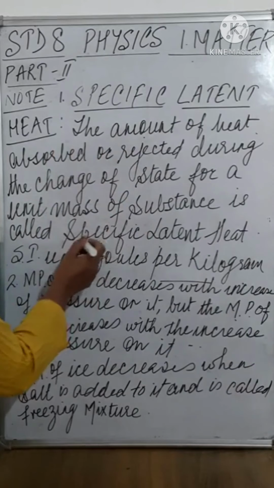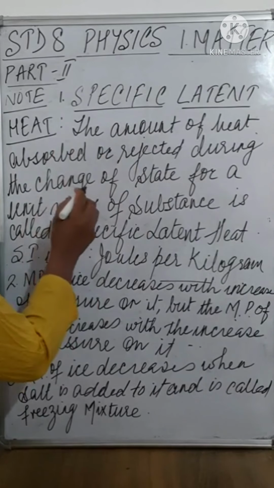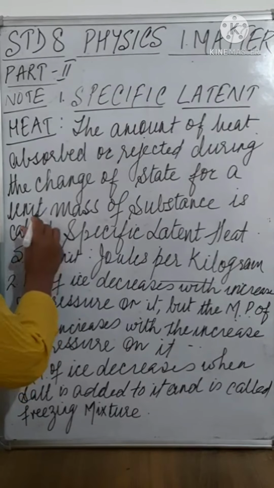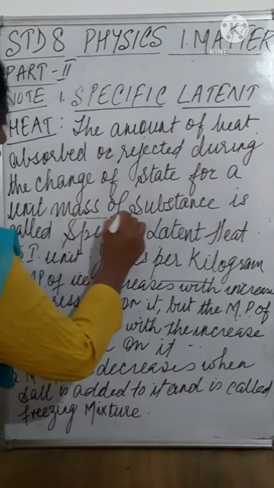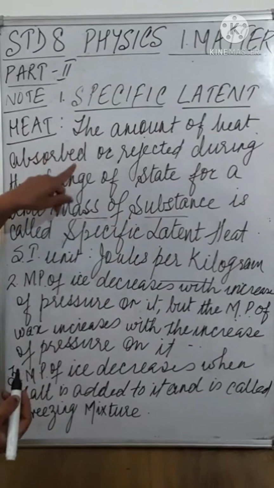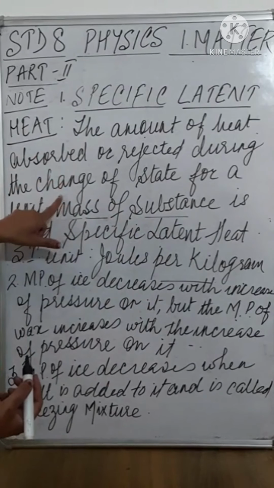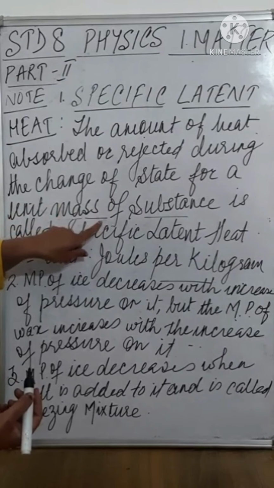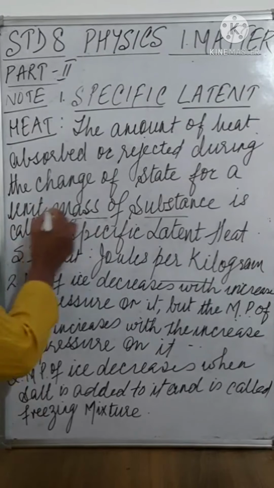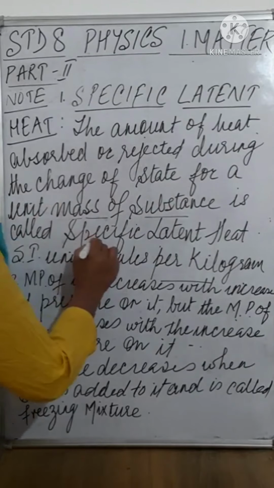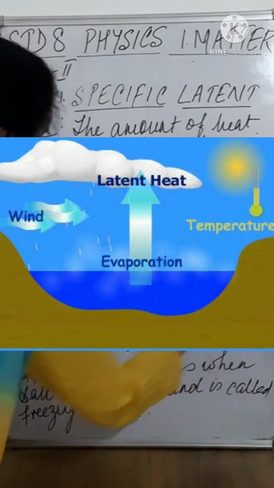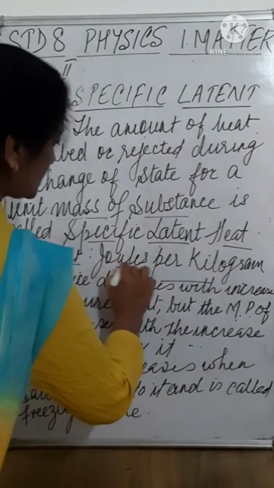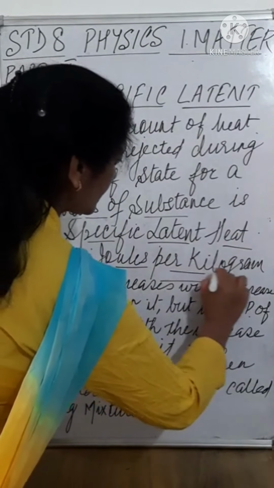If the change of state of the substance takes place for unit mass of a substance, the amount of heat absorbed or rejected during the change of a state for a unit mass of a substance is called specific latent heat. And the SI unit of specific latent heat is joules per kilogram.